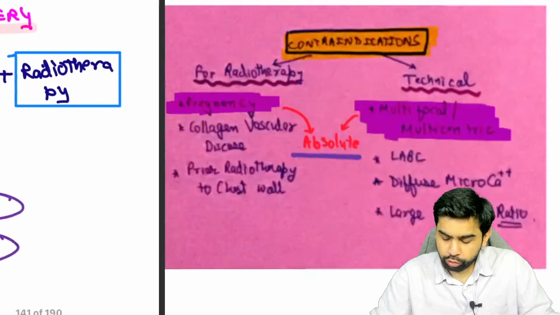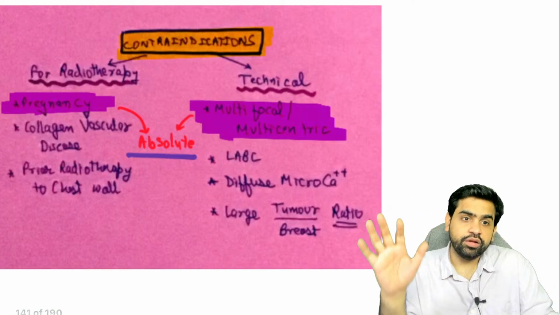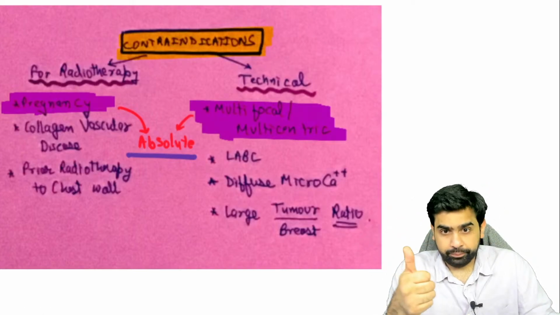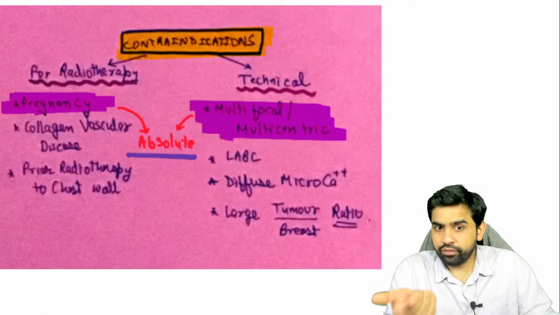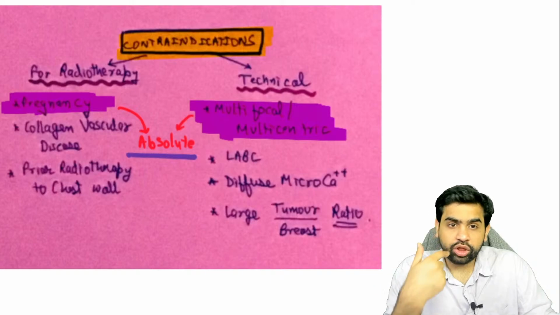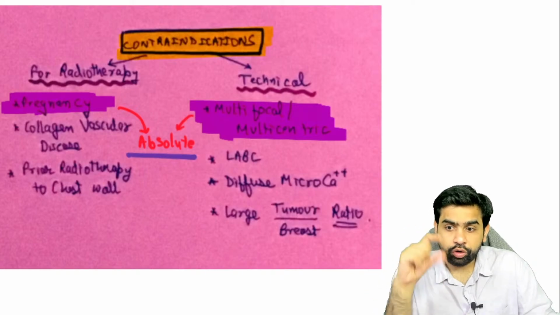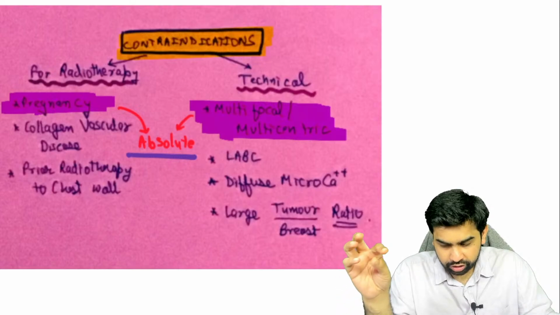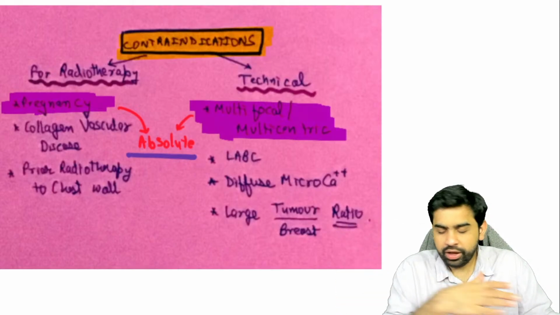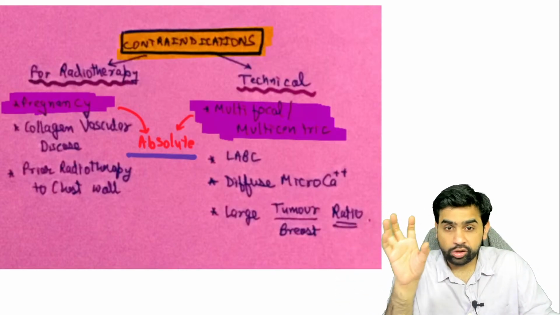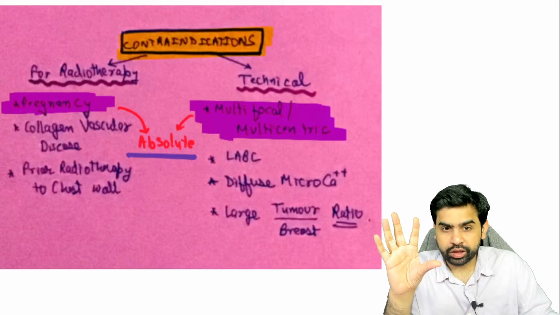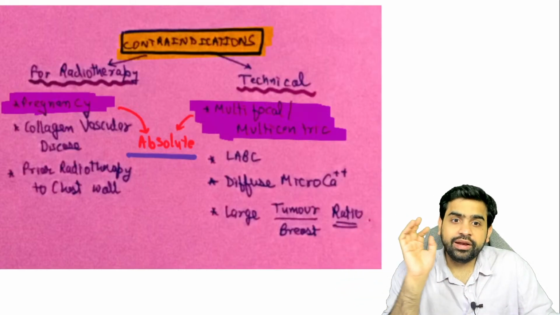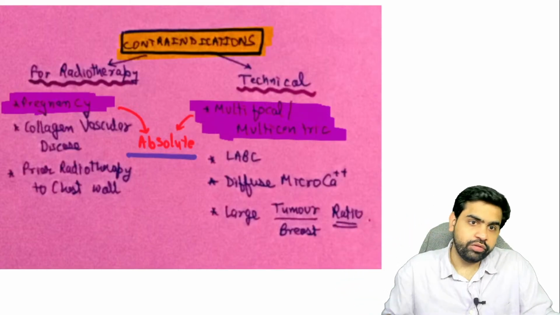Now, what are the absolute contraindications for breast conservation surgery? Pregnancy. If the patient is pregnant, obviously we will not be able to give radiotherapy to that patient. And then if you have a multifocal or multicentric lesion, then again a wide local excision cannot be performed. The rest, let's say socioeconomic status or the size of the tumor as compared to the rest of the breast and everything, all these things are the relative contraindications. Okay, so I hope you have understood this point.